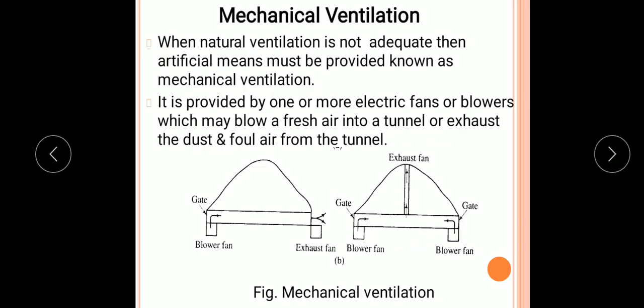The second type of ventilation is the mechanical ventilations. So when it is not possible to obtain a natural ventilation naturally, in that case we have to provide some mechanical means. So when natural ventilation is not adequate, in that case artificial means must be provided, which is known as a mechanical ventilation, and this mechanical ventilation is provided by one or more electric fans or blowers, which may blow a fresh air into a tunnel or exhaust the dust and foul air from the tunnel.